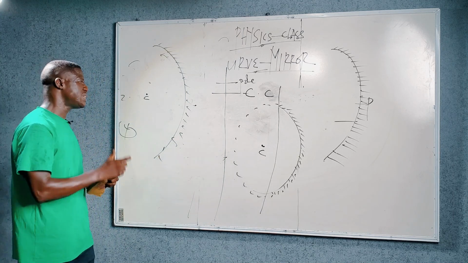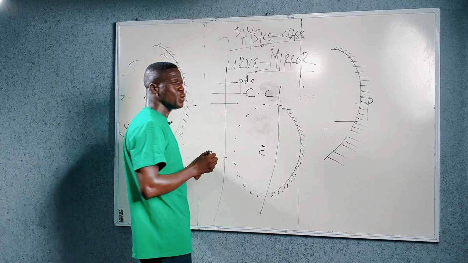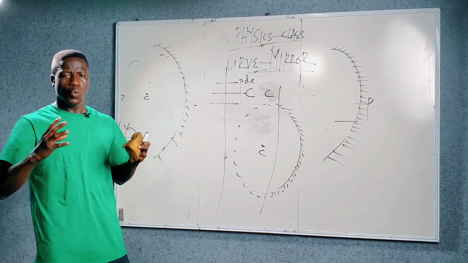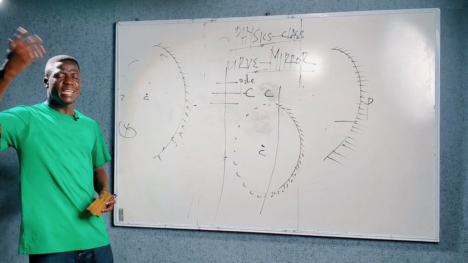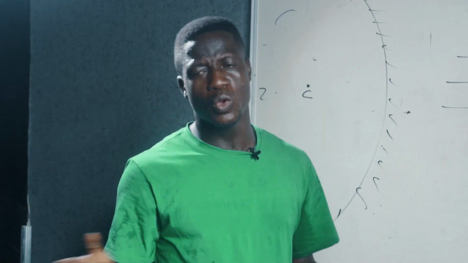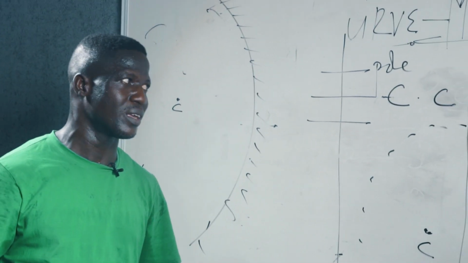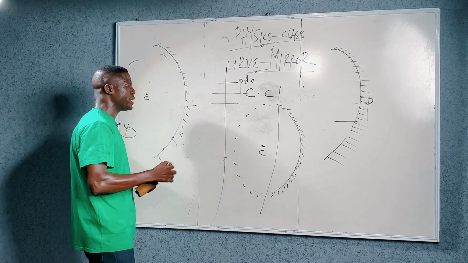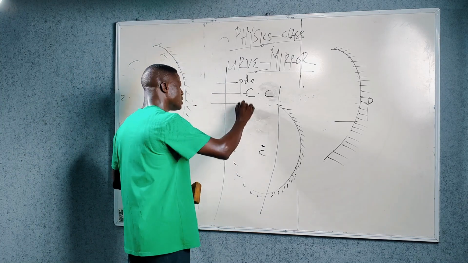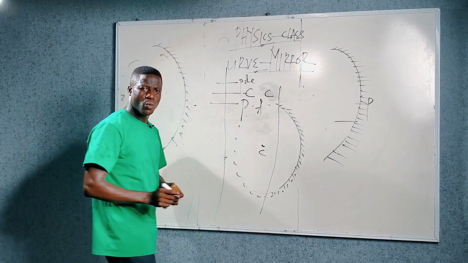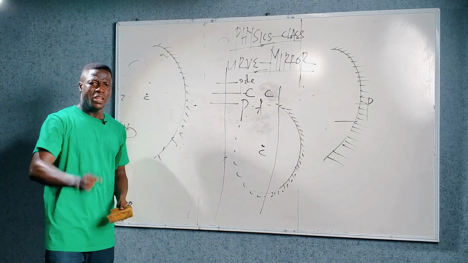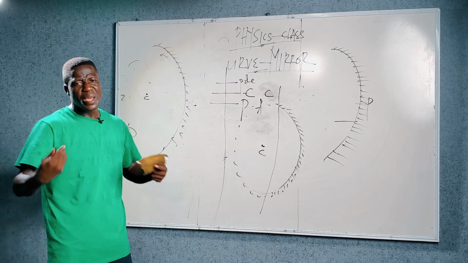The next technical term which I'll be looking at is known as the principal axis. Without the understanding of these technical terms, there's no way you can communicate the language of a spherical mirror. To be specific, I'm done with the pole, and of course the center of curvature. Another critical aspect is known as the principal axis. What is the principal axis of a spherical mirror, concave or convex?